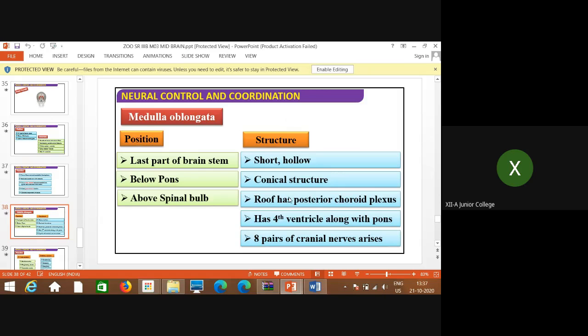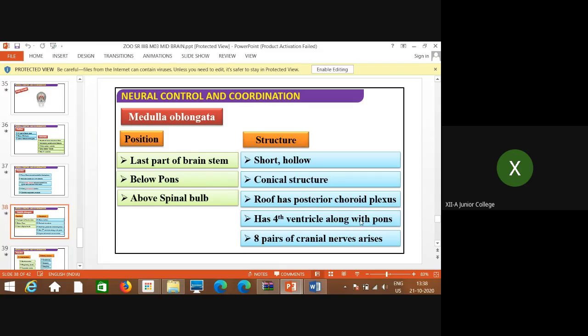That means this medulla roof, posteriorly, is showing the choroid plexus, which is nothing but the network of blood capillaries or blood vessels of the brain, which are responsible for the production of CSF, that is cerebrospinal fluid, and it especially provides a toxin barrier to the brain, which is related to the central nervous system.